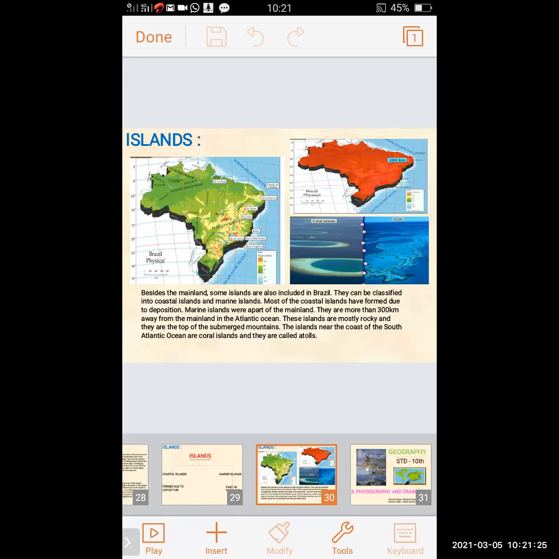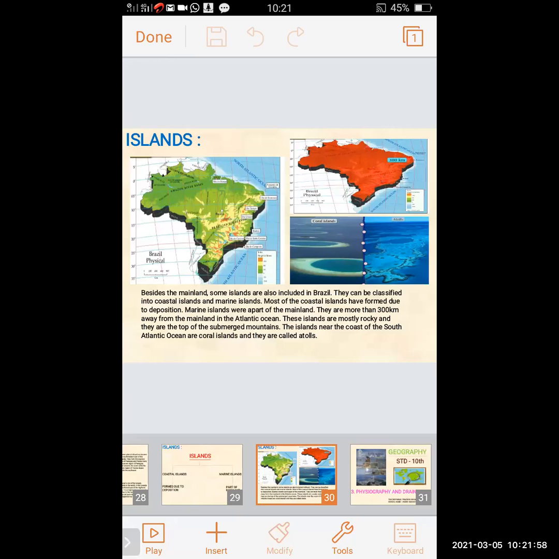Marine islands were a part of the mainland. They are more than 300 kilometers away from the mainland in the Atlantic Ocean. These islands are mostly rocky and are at the top of submerged mountains. The islands near the coast of the South Atlantic Ocean are coral islands and are called atolls. So this is about the islands in Brazil.